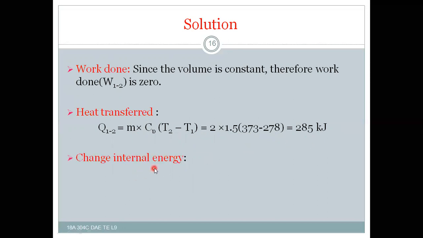And for change of internal energy, Q12 is equal to W12 plus dU. As the work done in this will be 0, Q12 is simply equal to dU. That is 285 kilojoules of internal energy stored. So with this we completed the second problem solution.